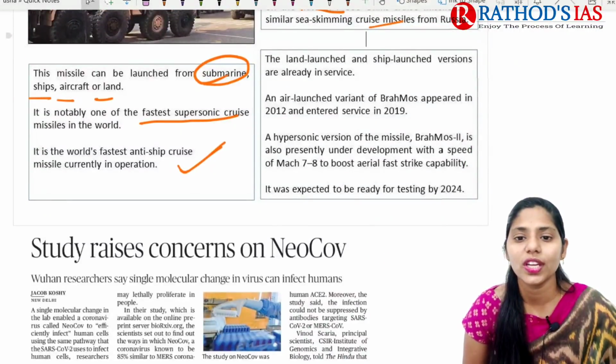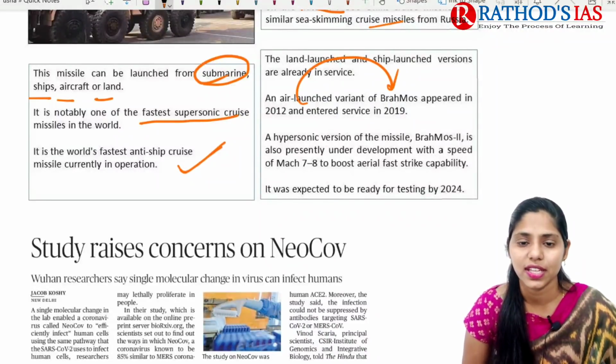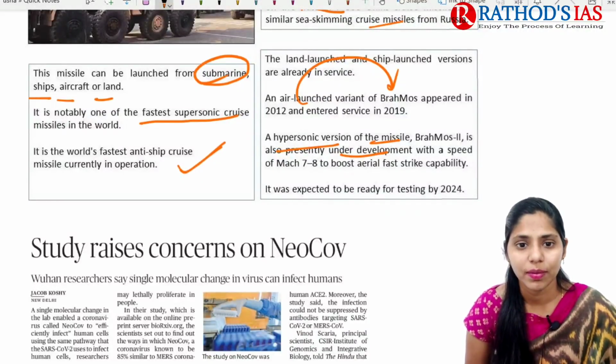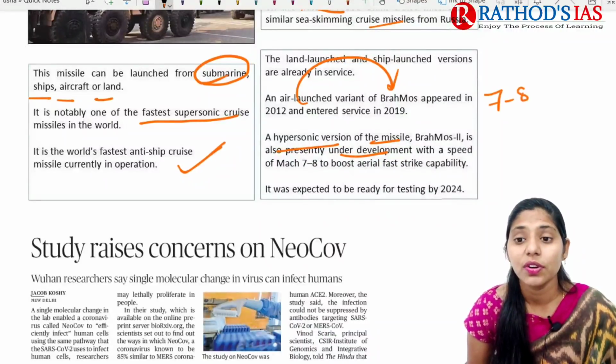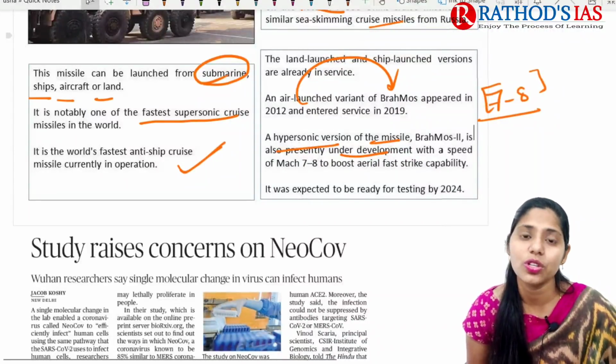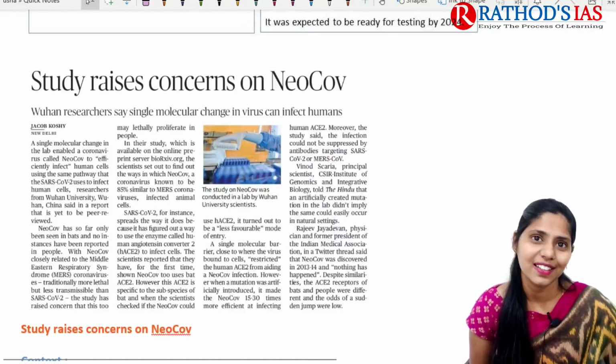An air launched variant of Brahmos was prepared in 2012, and later entered service in 2019. The hypersonic version, Brahmos 2, is also under development, with a speed of 7 to 8 Mach, that is 7 to 8 times the speed of sound. This hypersonic version is going to be tested by 2024. So these are some important details regarding this topic.